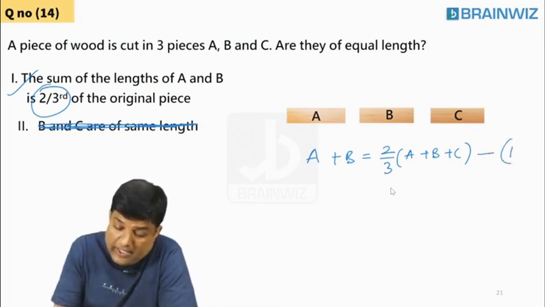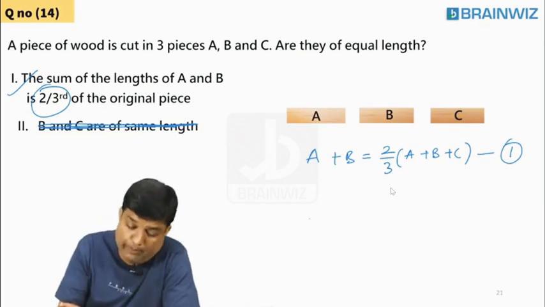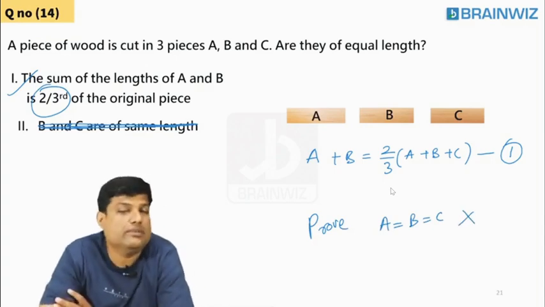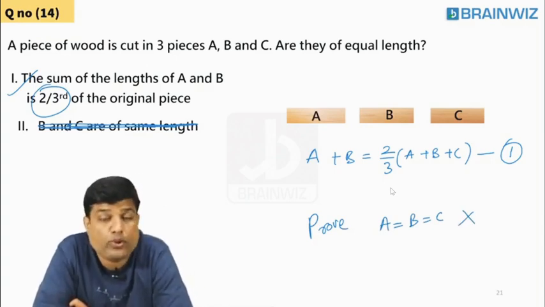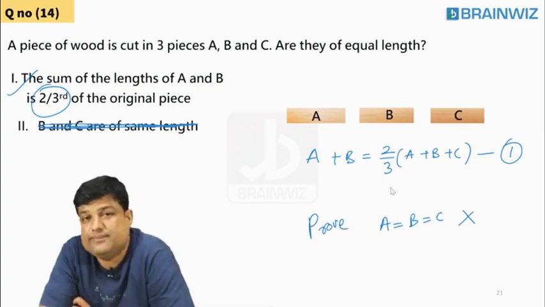Using this one alone, students, can you prove A is equal to B is equal to C? Impossible. You cannot prove A is equal to B is equal to C. So first alone is not sufficient.